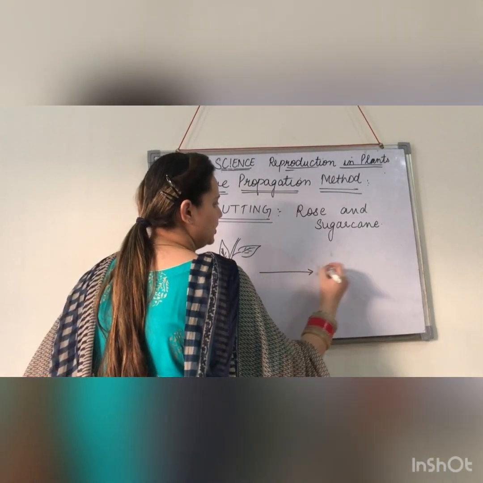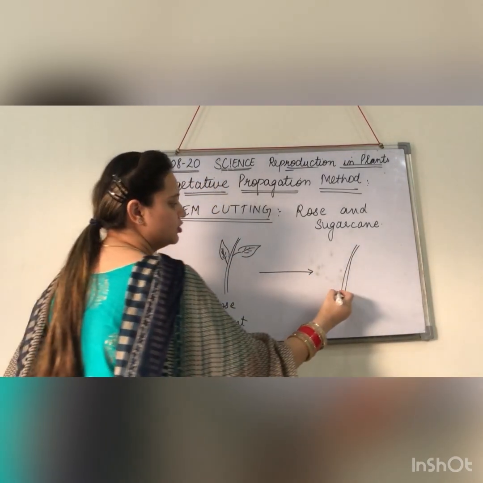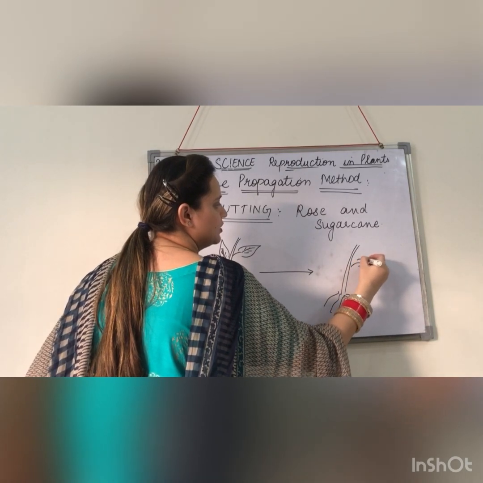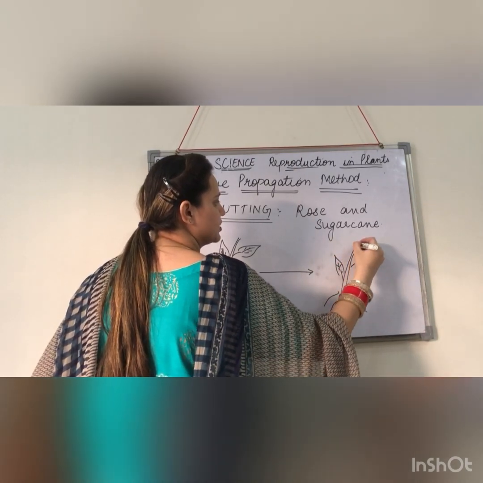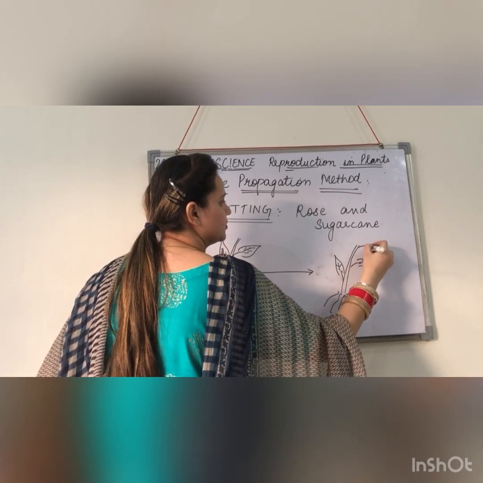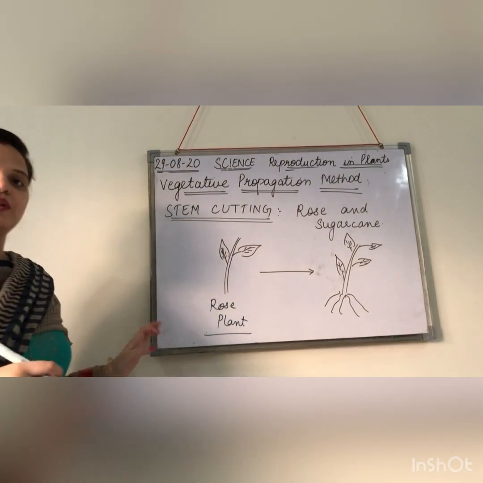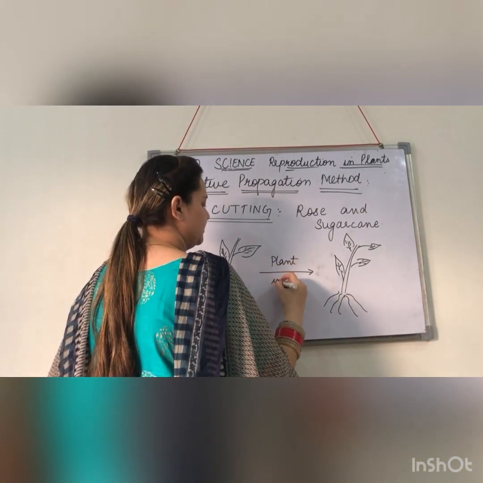When you plant it in the soil, you will observe the roots and a new bud or new leaves coming from it. In this way you will see after some time when you plant it in soil.